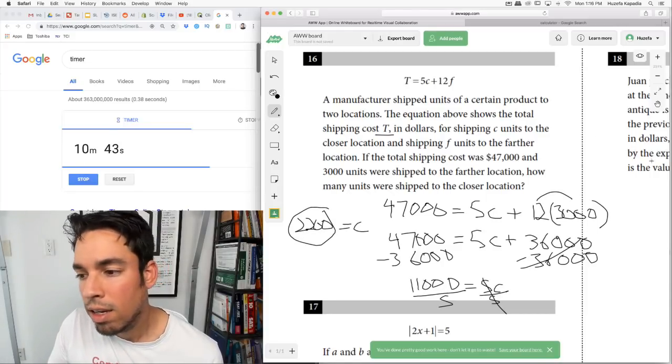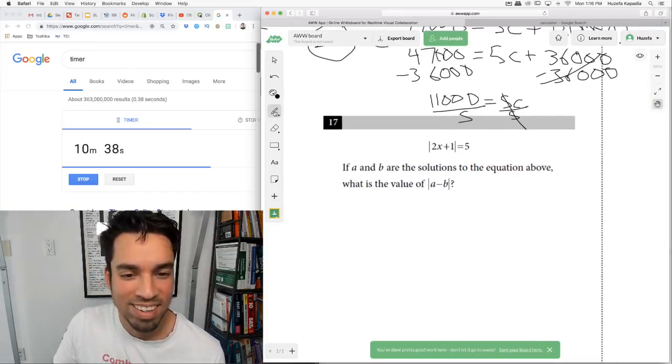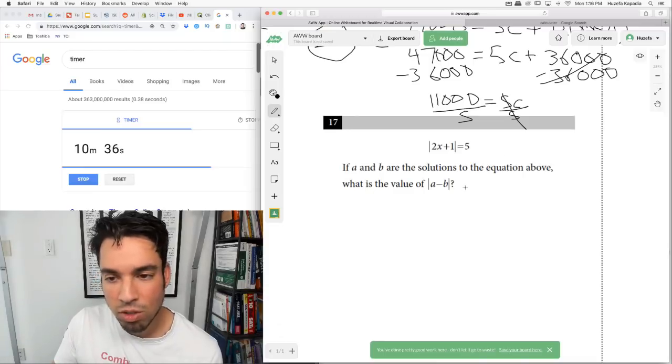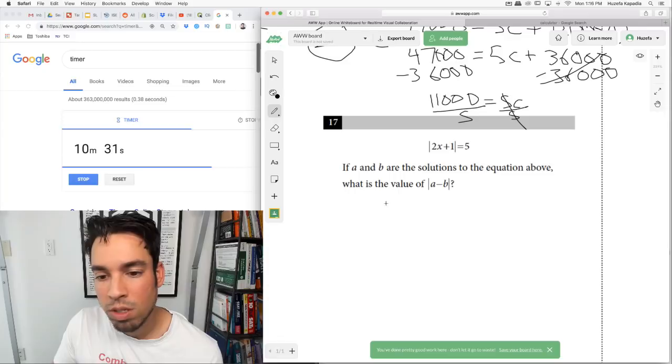Okay. And you can check it if you want. I'm just going to roll with it. If it's wrong, it's wrong. But I would check it with this much extra time and do it again. Like plug in those values and make sure they all work. A and B are solutions to the equation above. What is the value of A minus B?